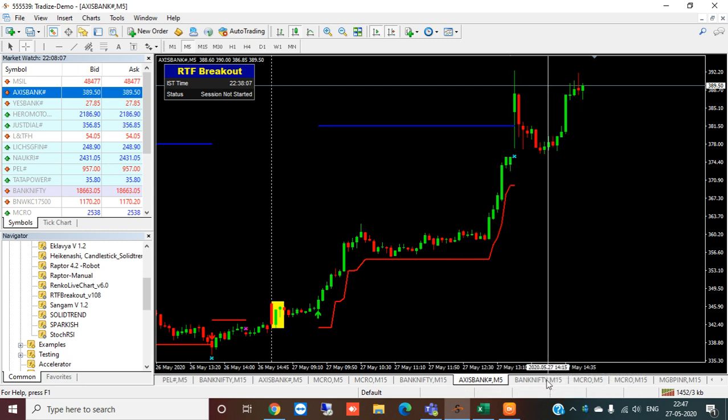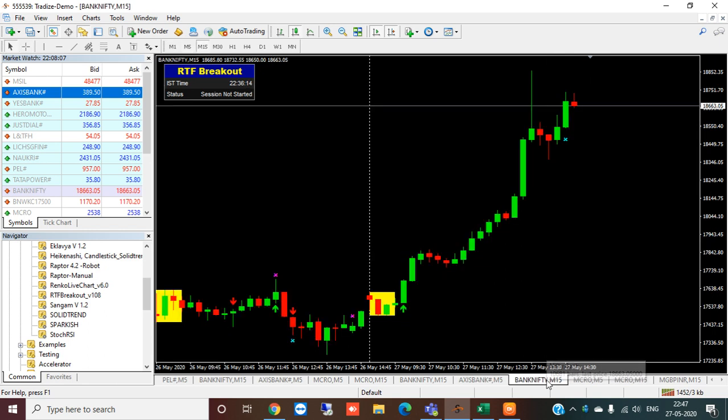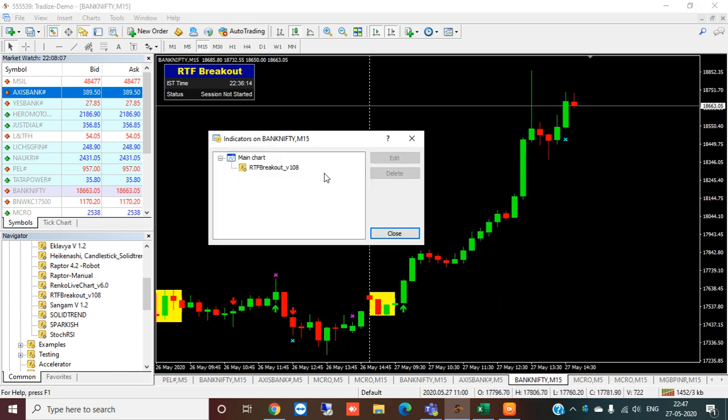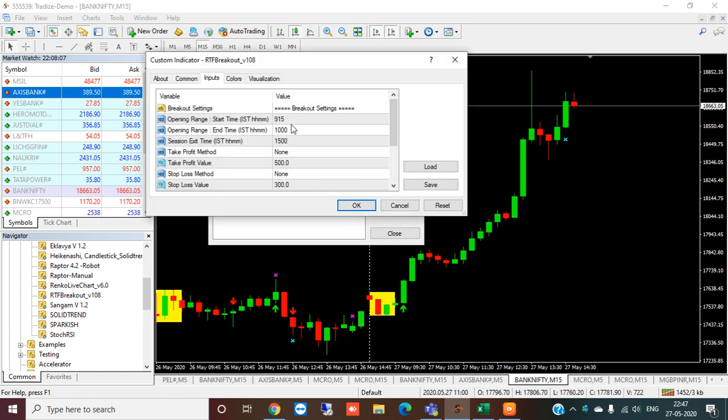Now I will go to the 15-minute candle. Why do we use the 15-minute candle? The 15-minute candle will generate fewer signals, and the reason is that we are taking a 45-minute opening range. We are taking a 3-candle range.